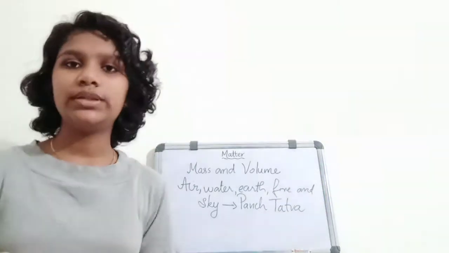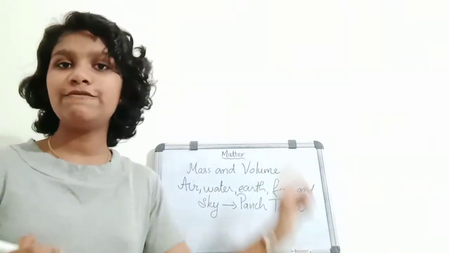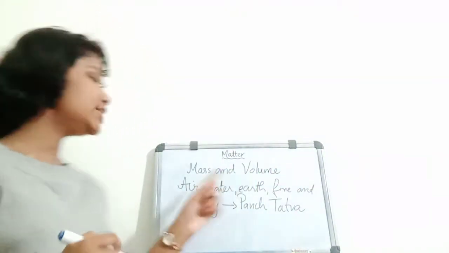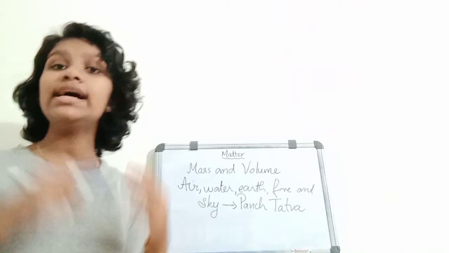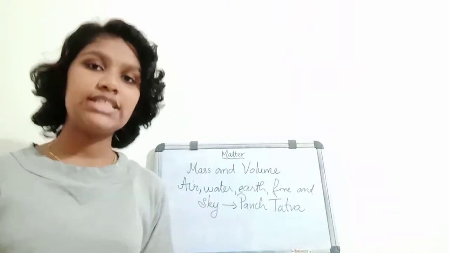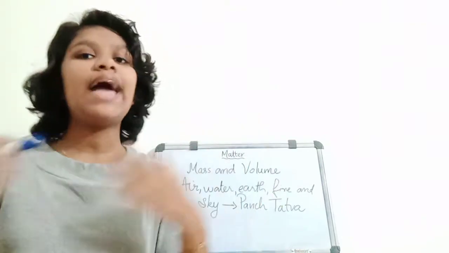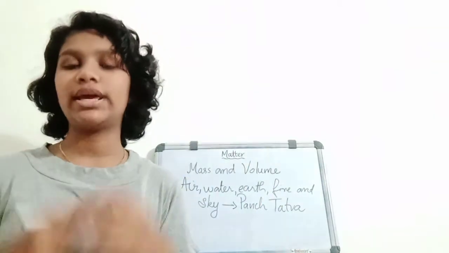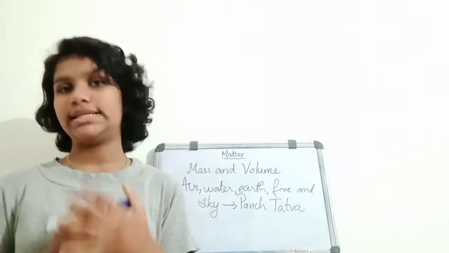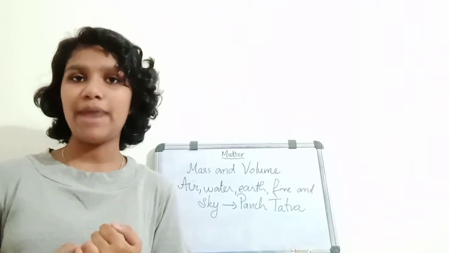So the Panch Tattva were air, water, earth, fire and sky. Then the modern philosophers came, and they classified matter into 2 on the basis of physical and chemical features of matter.